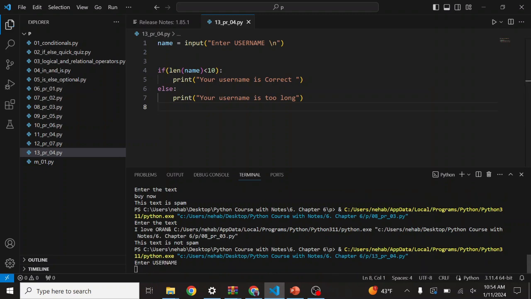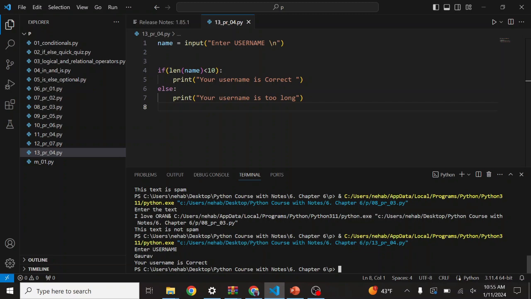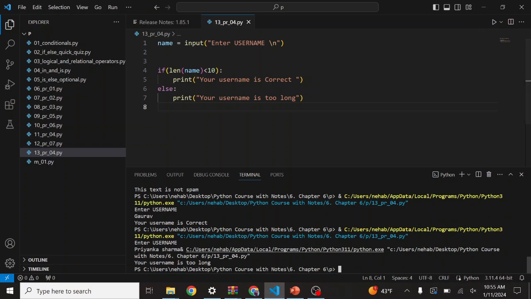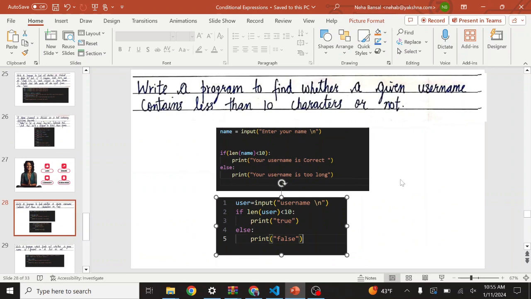If I put the username, suppose Gaurav, this username is correct because the length is less than 10. If I put some other name, suppose Priyanka Sharma, then you can see the username is too long. So here the only thing is that you have to use the len function to calculate the number of characters. In this question, they are just asking whether a username is less than 10 characters or not.